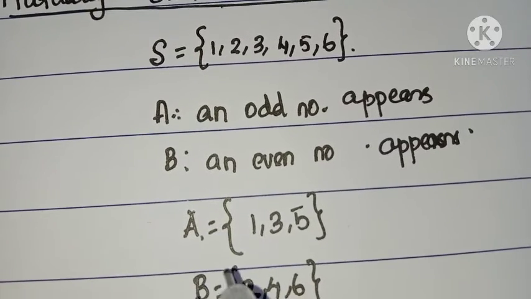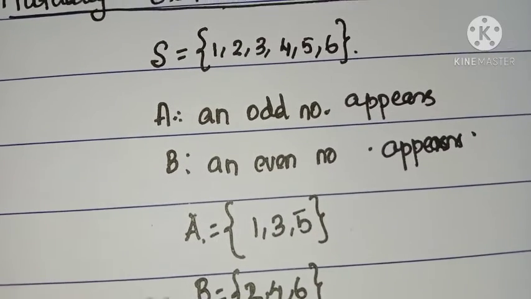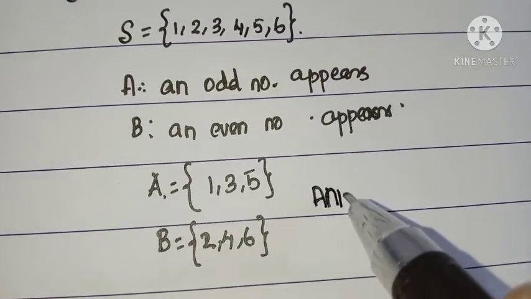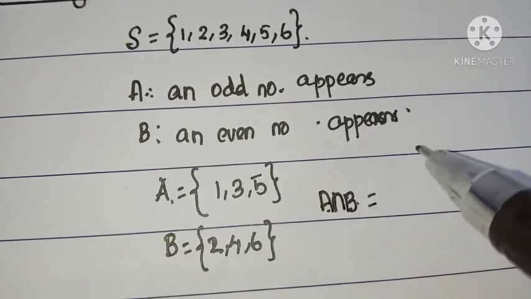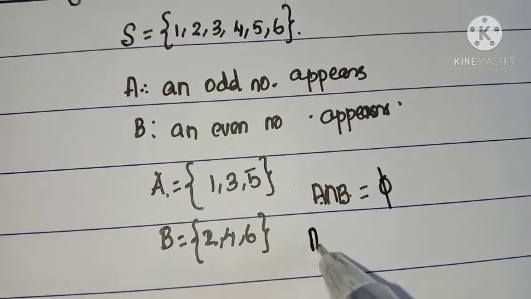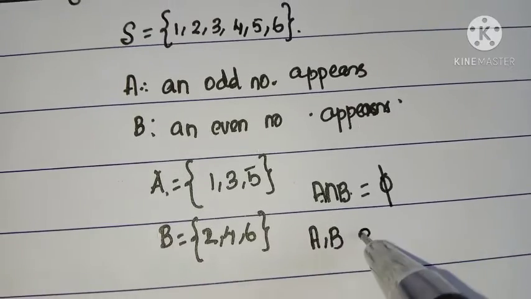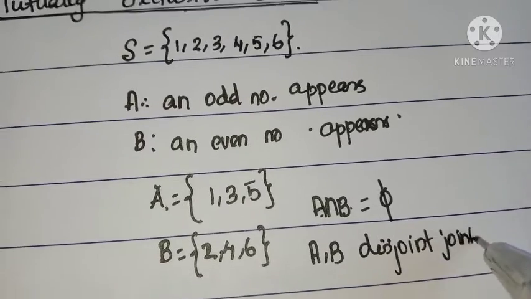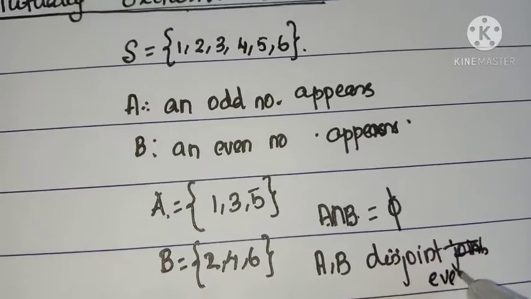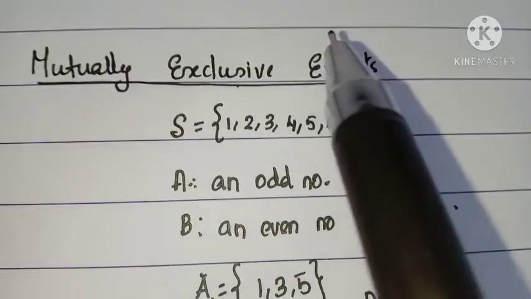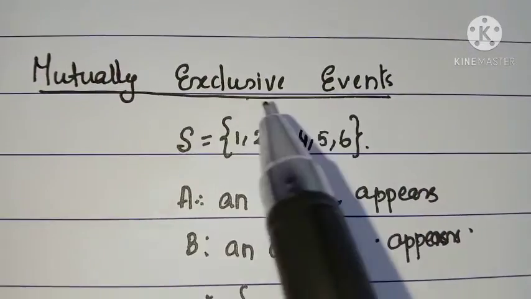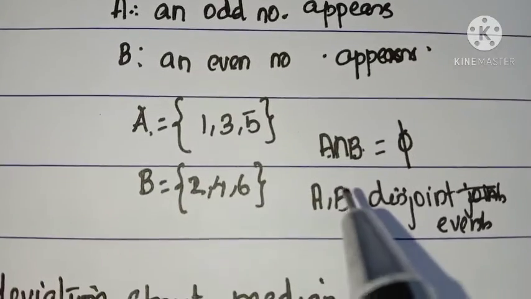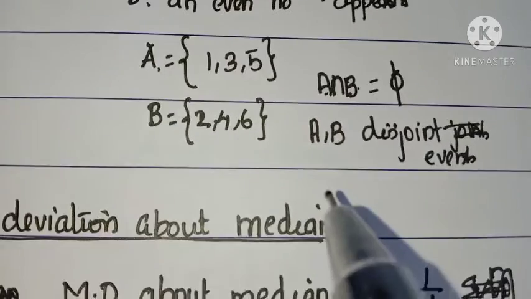So the occurrence of one of the events excludes the occurrence of the other event, or their intersection, A intersection B, is the null set, or A and B are both disjoint events. So mutually exclusive events means disjoint events. Mutually exclusive event means the occurrence of one of the events excludes the occurrence of the other event, or their intersection is an empty set. Okay.